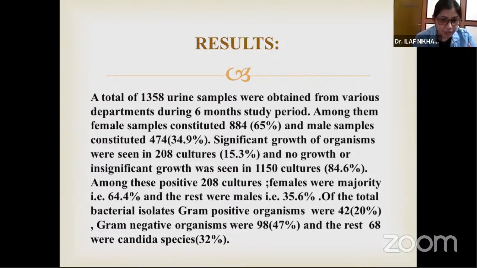The female samples were more numerous compared to males, and even in the positive cultures, females were the majority, that is 64.4% were females, and males were only 36%. And among the positive cultures, there were 3 types of organisms isolated: gram-negative organisms, gram-positive organisms, and Candida species. The gram-negative organisms were the majority. That is 47% were gram-negative organisms and only 20% were gram-positive organisms.